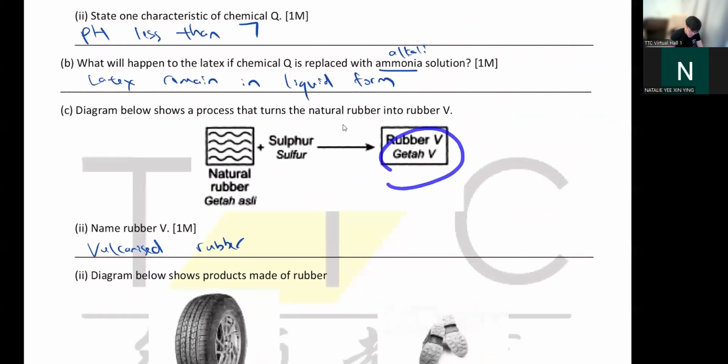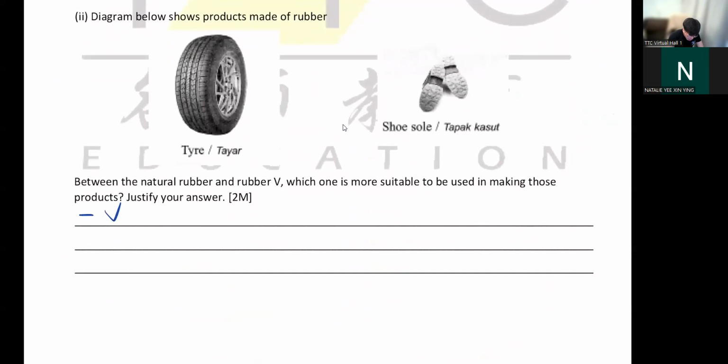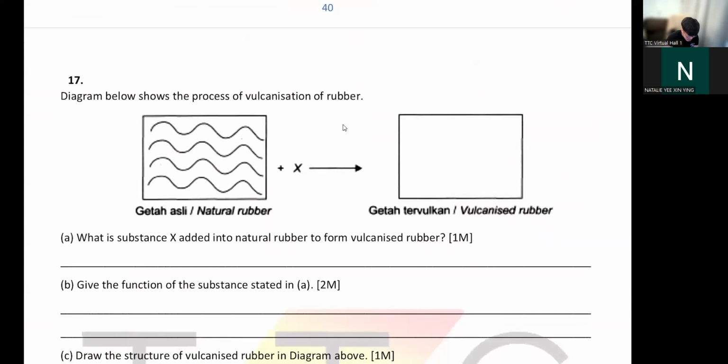Oh yeah, that's vulcanized. Okay, so explain, justify, answer why V. Because they are able to withstand high temperature. Or you can say they are more elastic, they are stronger, they are harder, everything. So your tire and your shoe sole, they're made from vulcanized rubber.